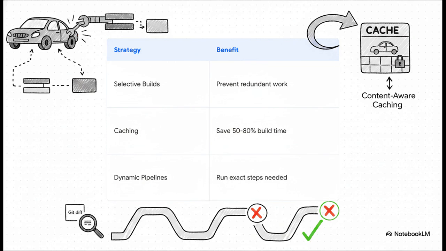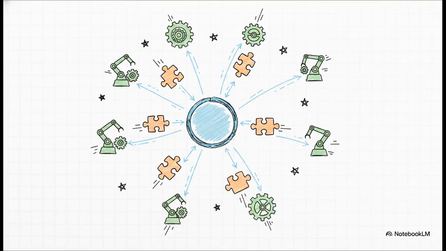Think of this like an incredibly intelligent assembly line. When a car comes in with a broken taillight, you don't rebuild the entire engine, right? You use selective builds to only compile the parts of the code base that actually changed. You use content-aware caching, which hashes task inputs to serve up already cached outputs, saving massive amounts of build time. And you use dynamic pipelines that look at the exact git diff at execution time to generate only the specific testing steps required. So the crucial point here is how these tasks are orchestrated.